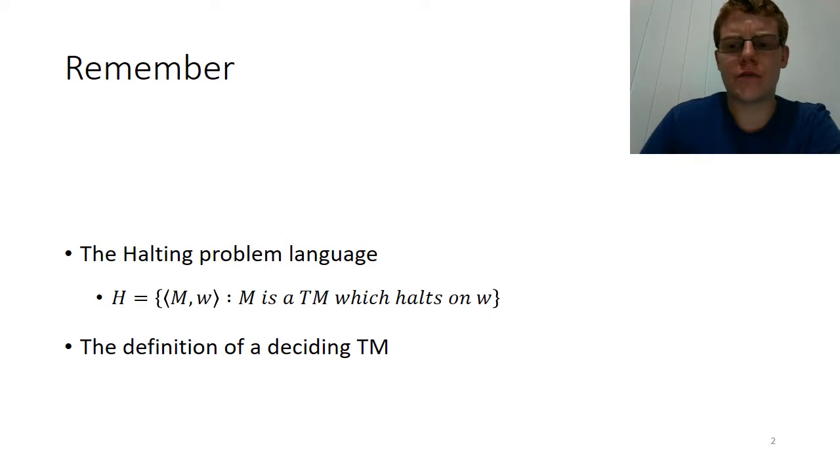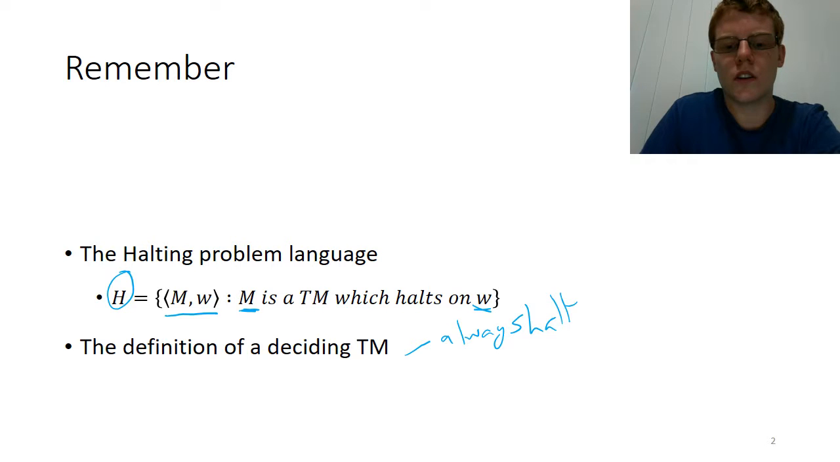So for this, I'll need you to remember two important things. Firstly, the language H, which is the halting problem language. And that is the set of encodings of Turing machine and input string pairs such that the Turing machine halts on the input string. And I also want you to remember what the definition of a deciding Turing machine is. A deciding Turing machine is one that always halts